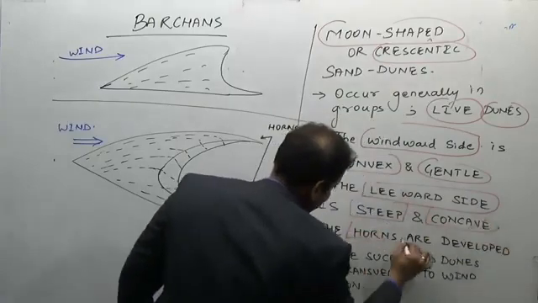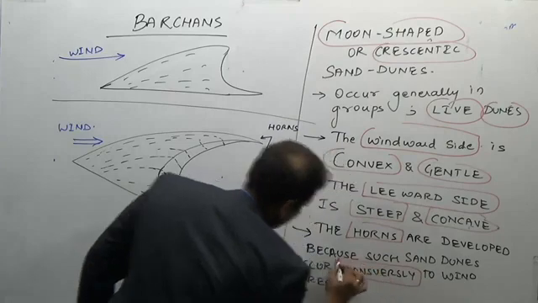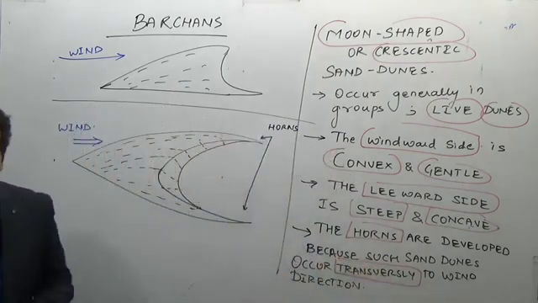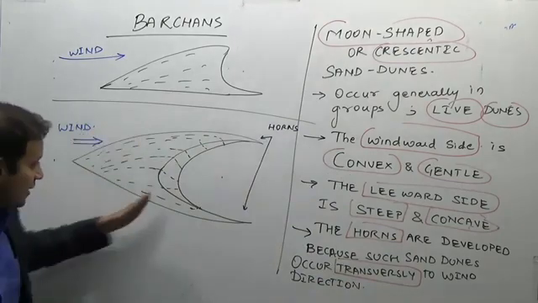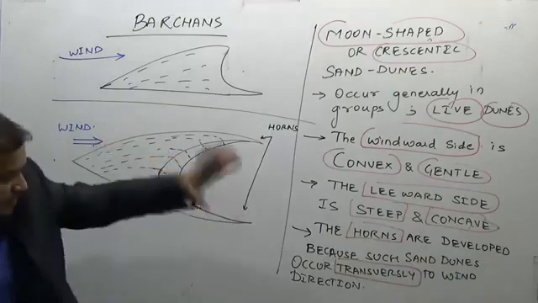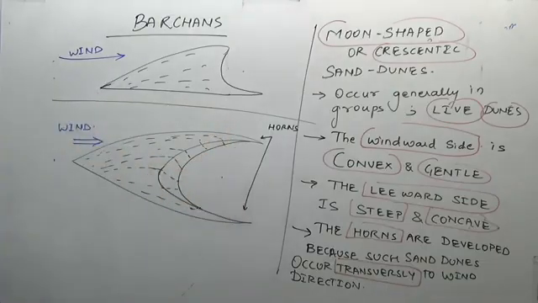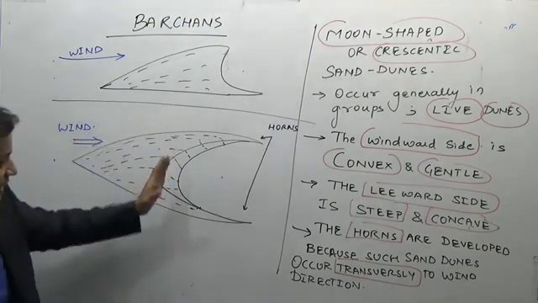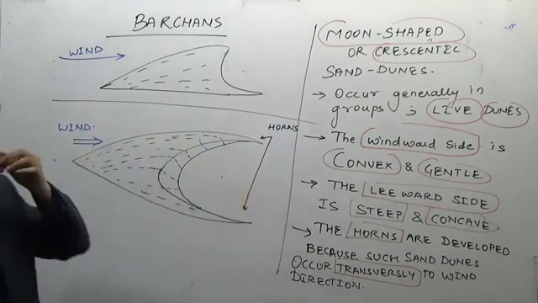The horns are present because they occur transversely to the wind direction. These are the key words. The horns are present because they occur this way to the wind direction. Wind flowing this way, and so the middle path is clear because they occur transversely or perpendicular to the wind direction. This side is perpendicular, so they occur perpendicular to the wind direction.